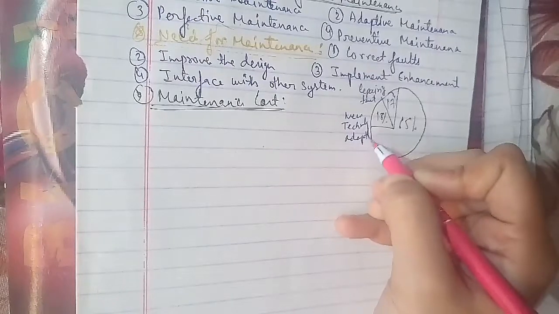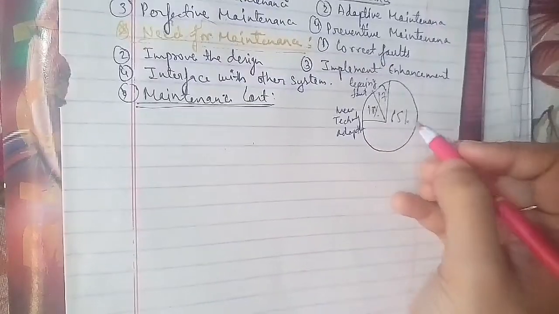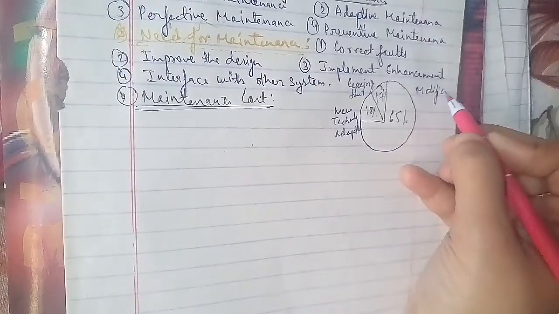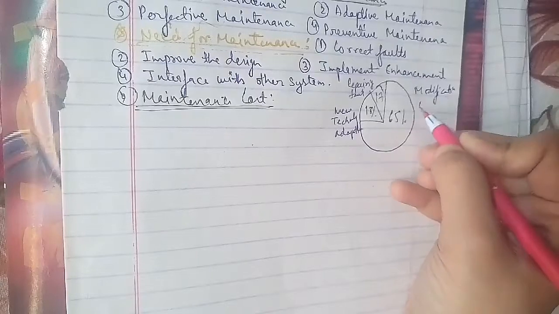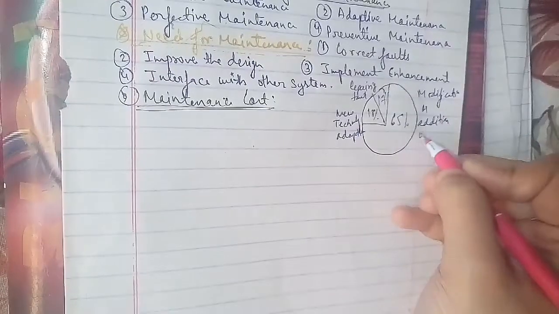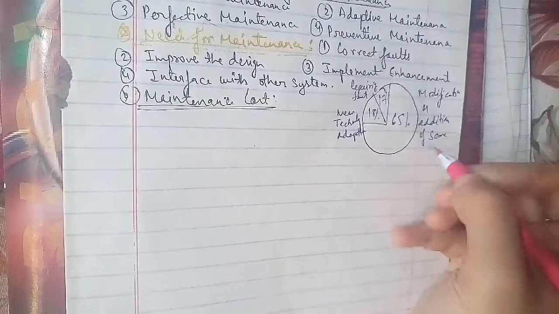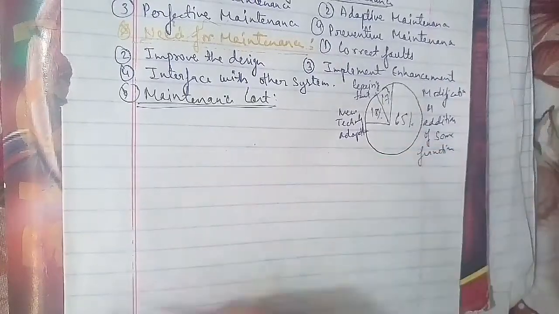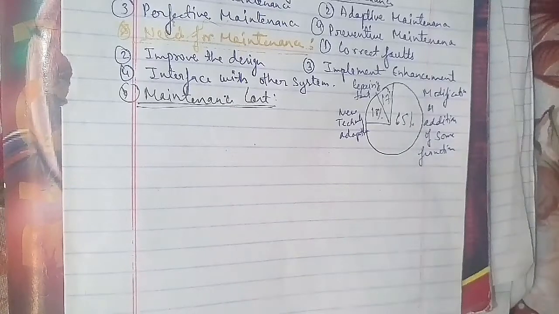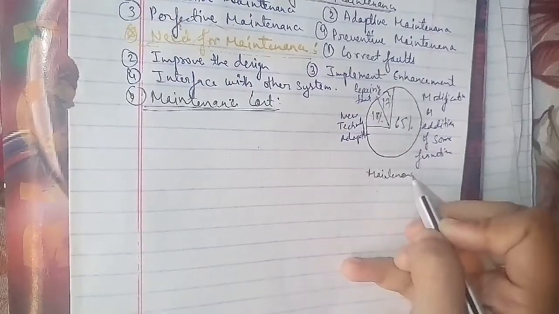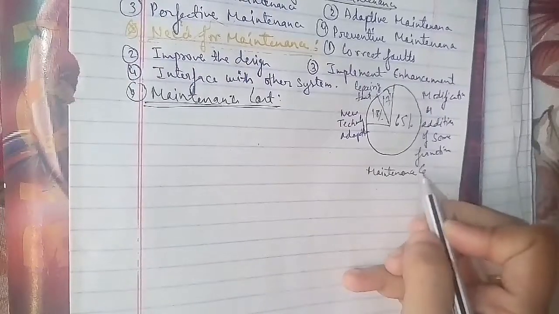The 65% is modification or addition of some function. This is your maintenance cost.